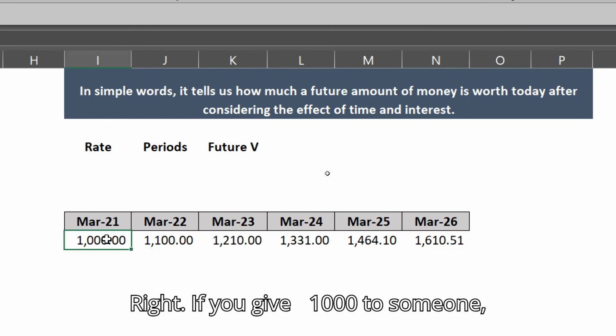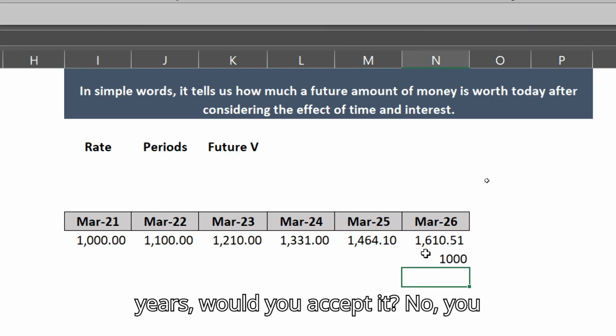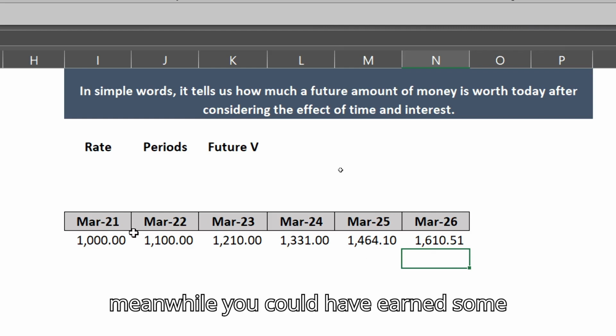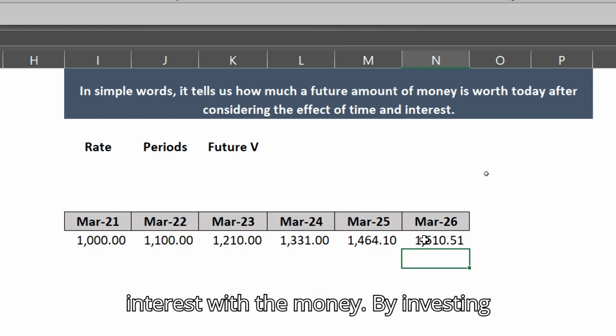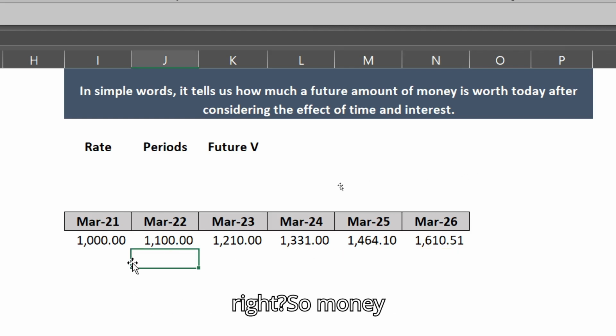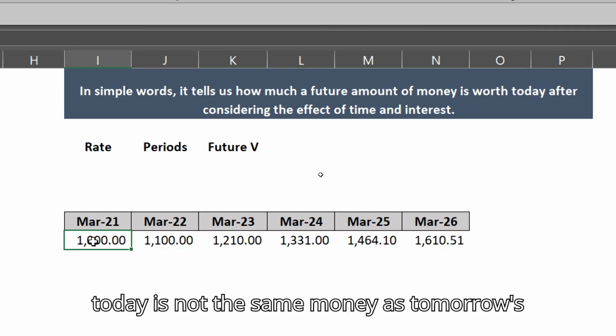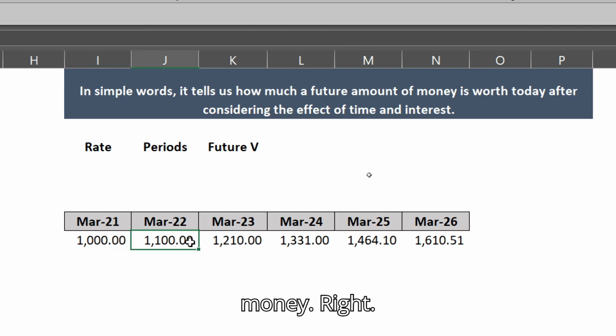If you give 1000 rupees to someone, if they give you back the 1000 rupees after 6 years, would you accept it? No, you wouldn't accept it because in the meanwhile, you could have earned some interest with the money by investing in bank or mutual fund or any investment, right? So money today has the ability to grow. So money today is not the same money as tomorrow's money, right?